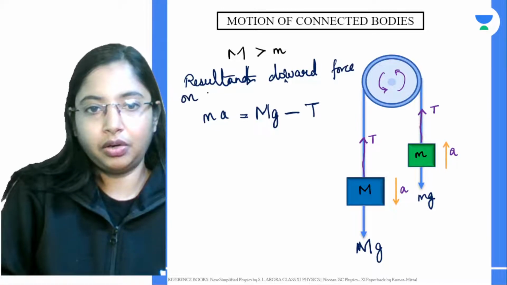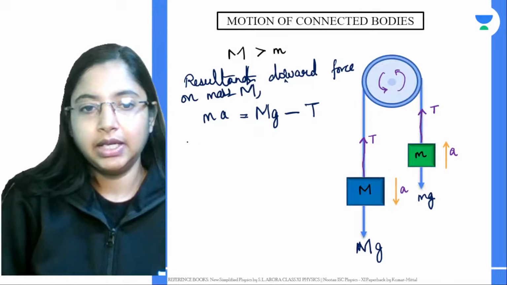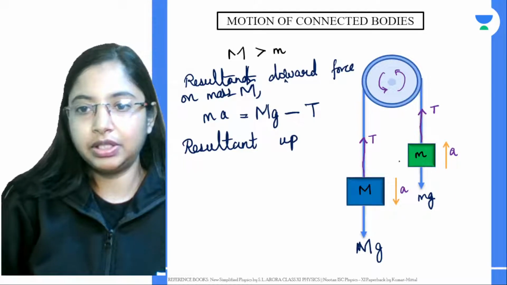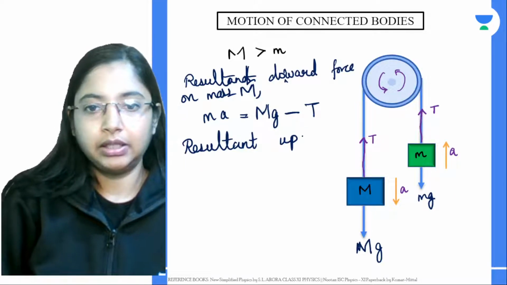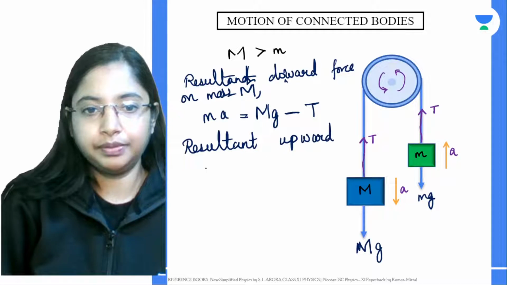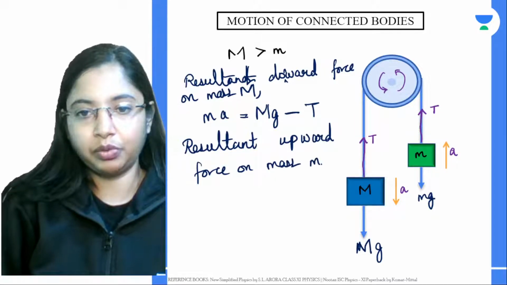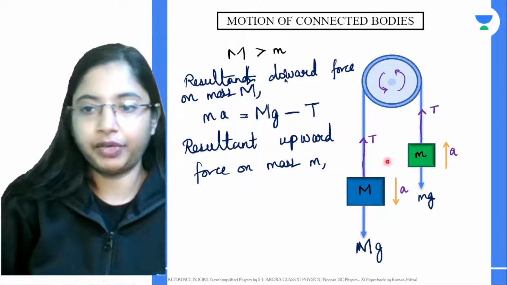Okay, on mass M is given by this, right? Now it's the same. What is the total or the resultant upward force, because this mass is moving upwards? The resultant upward force on mass M over here.